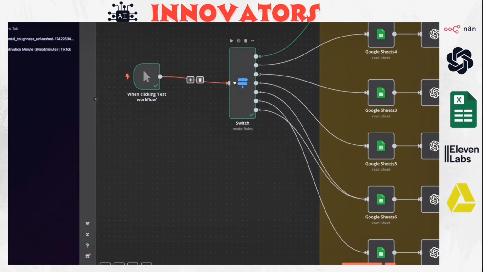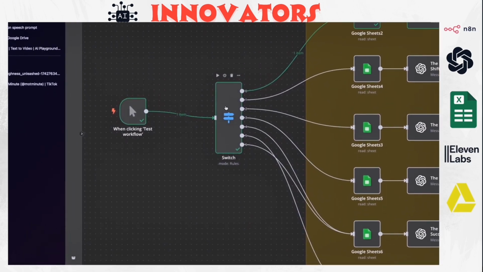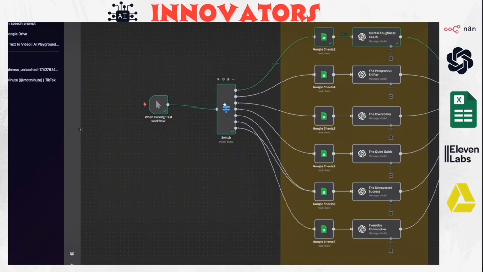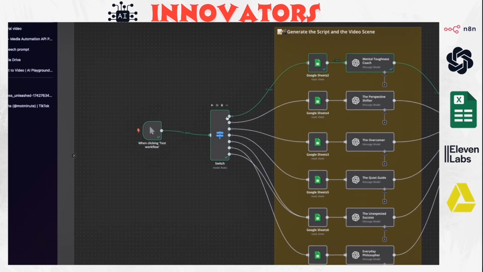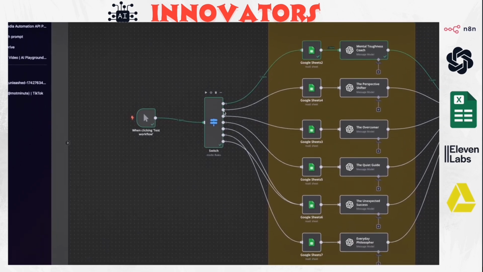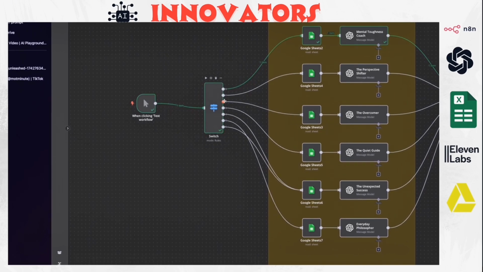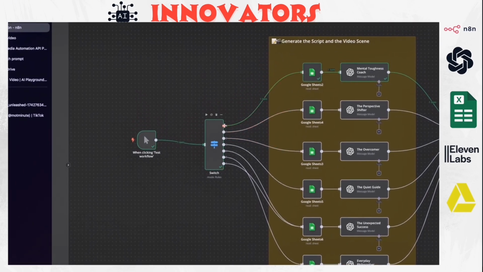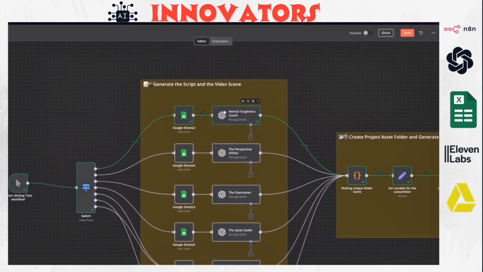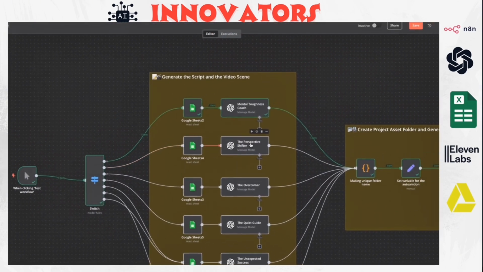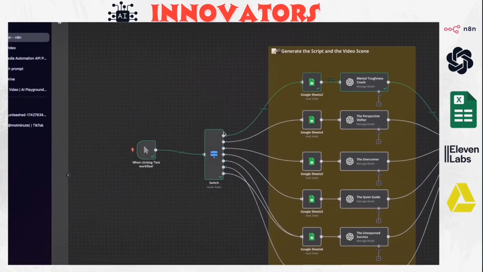First here we have a switch node. The switch node basically lets us create a different video every single day. Every single day it will output a number. For example, if it's Sunday, it will output 0. If it's Monday, it will output 1. And if it's Tuesday, it outputs 2. Based on this number, if it outputs Sunday, it's going to generate this mental toughness coach video. And if it's Monday, it will generate the perspective shifter, and so on for all the other characters.